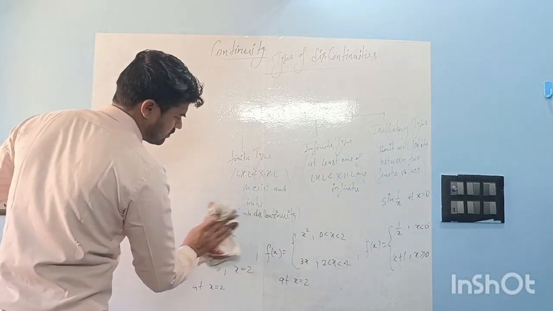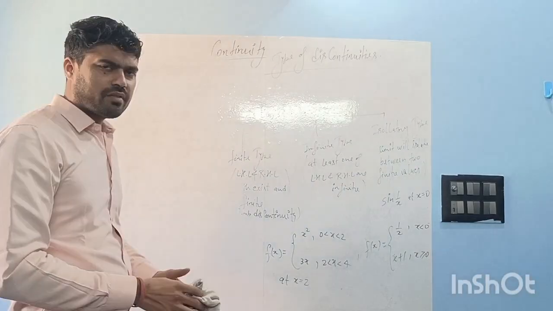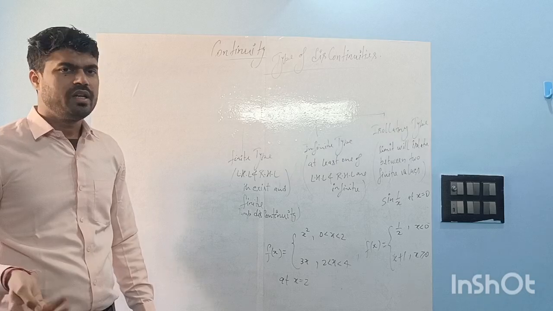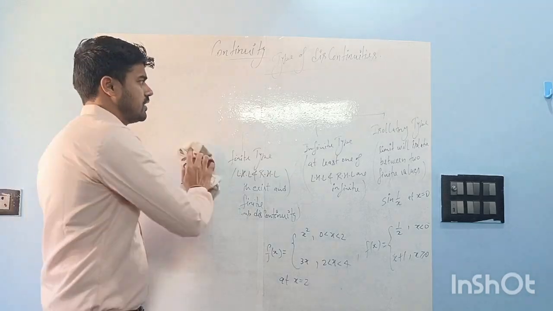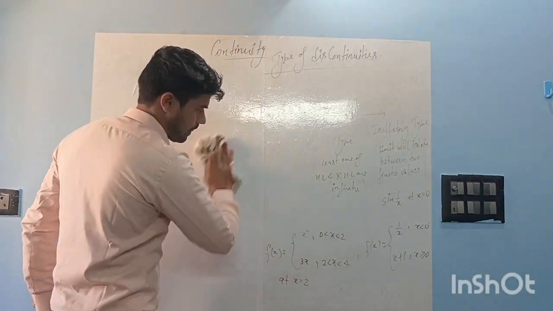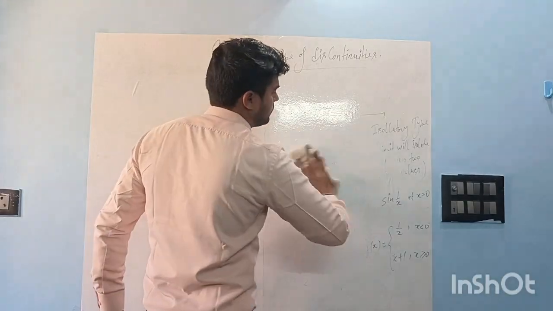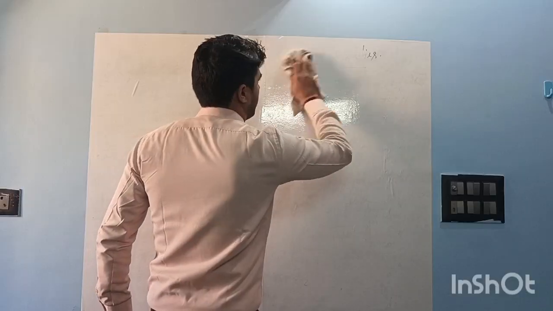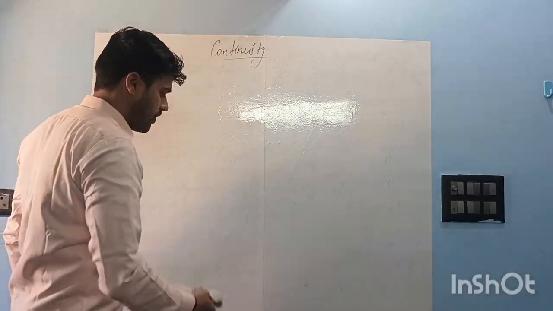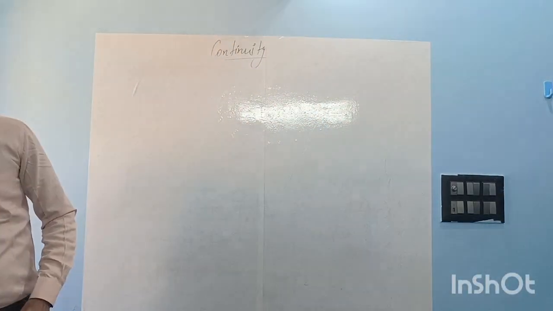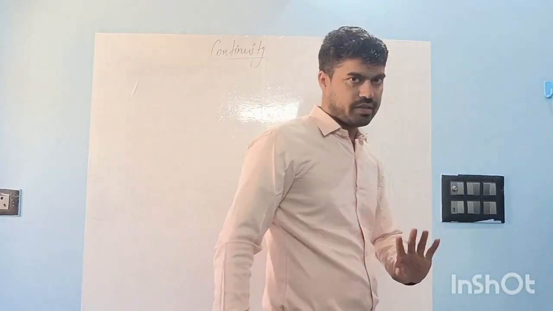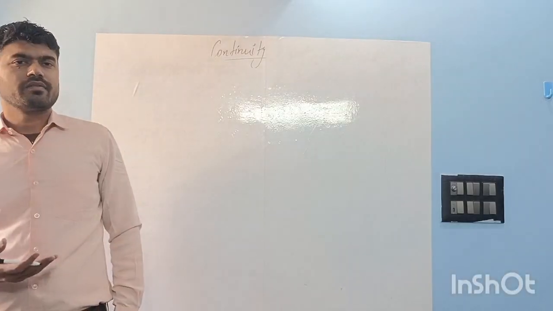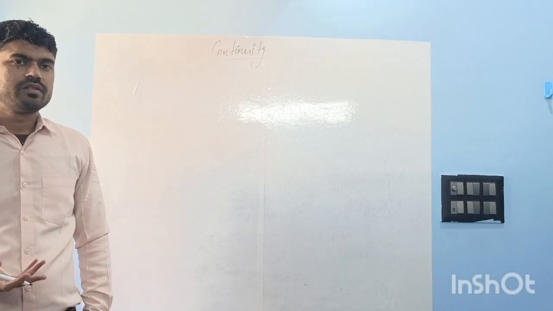I will not give you their examples separately. Whenever we solve a question, then in the same questions we can check which type of discontinuity is there. We don't need to. Okay, so for now we have just discussed the types of discontinuity. Now we will discuss some important facts, when a function is said to be continuous.